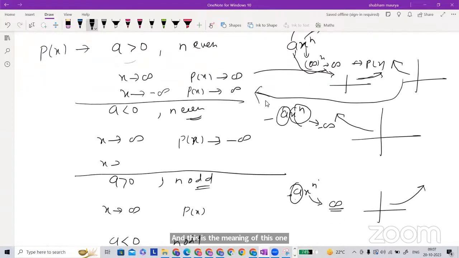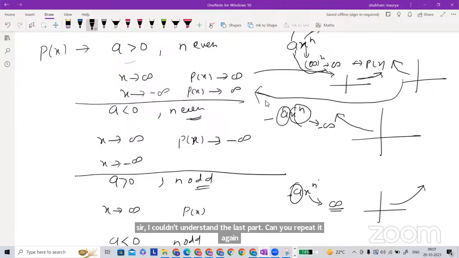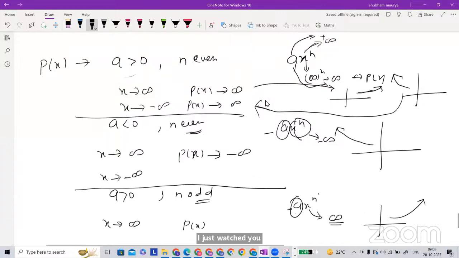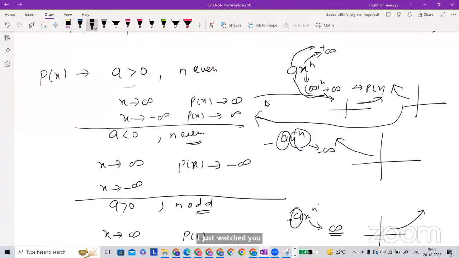Now here is again, let's go back to this one. Negative. Sorry, sir, I couldn't understand the last part. Can you repeat it again, sir? Please, sir. This one. Yeah, like it's positive now. So it is positive. So should we start from the right hand side? But you have mentioned left hand side, sir.